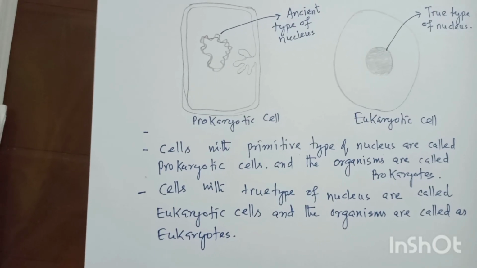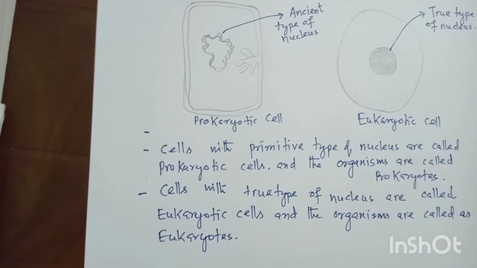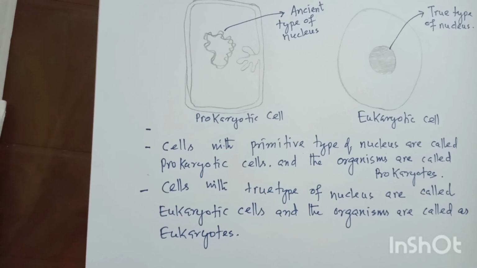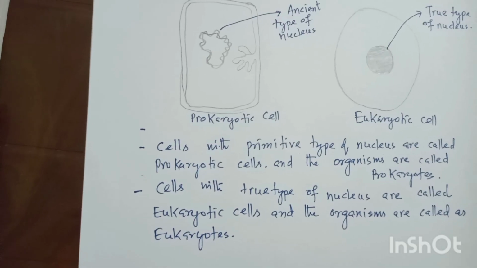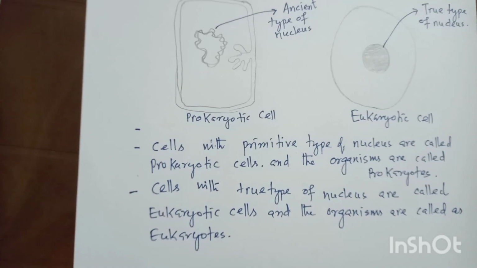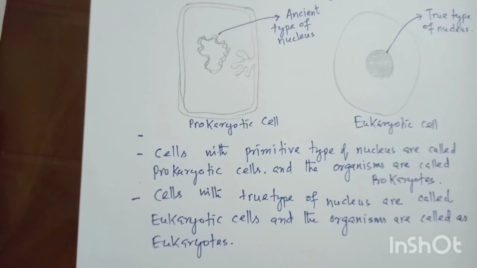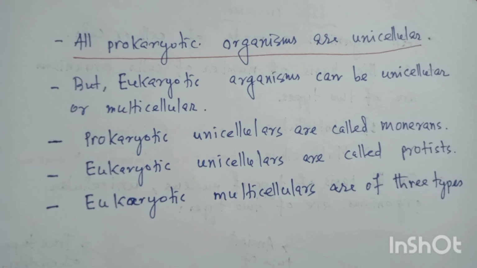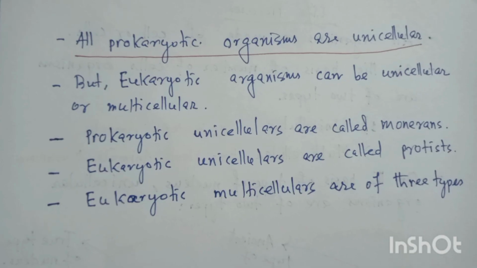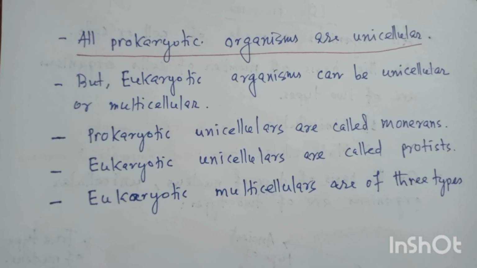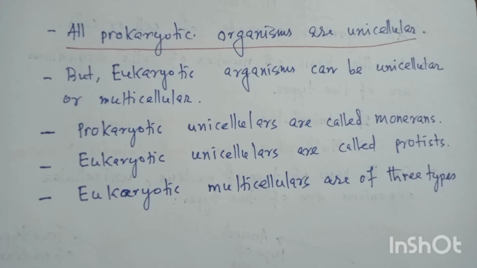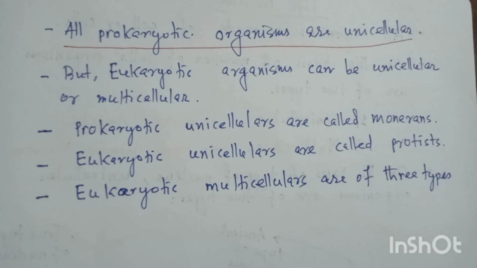So the cells with a primitive type of nucleus are called prokaryotic cells, and the organisms are called prokaryotes. Whereas the cells with a true type of nucleus are called eukaryotic cells, and the organisms are called eukaryotes. See, all prokaryotic organisms are unicellular, but eukaryotic organisms can be unicellular or multicellular. The prokaryotic unicellulars are called monerans. Eukaryotic unicellulars are called protists.